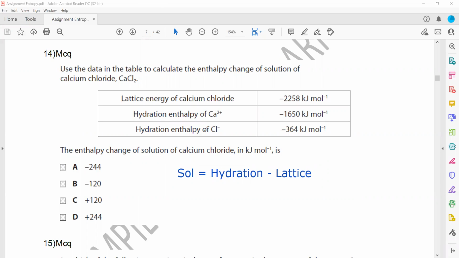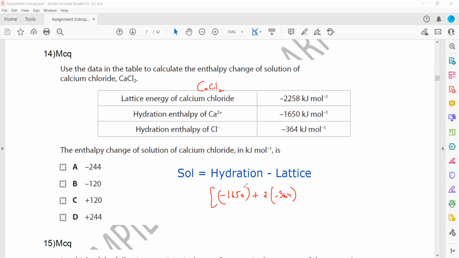But for calcium chloride, when hydration of calcium chloride occurs, it should be 2 moles because the formula of calcium chloride is CaCl2. So the hydration energy will be minus 1650 plus 2 multiplied by minus 364.